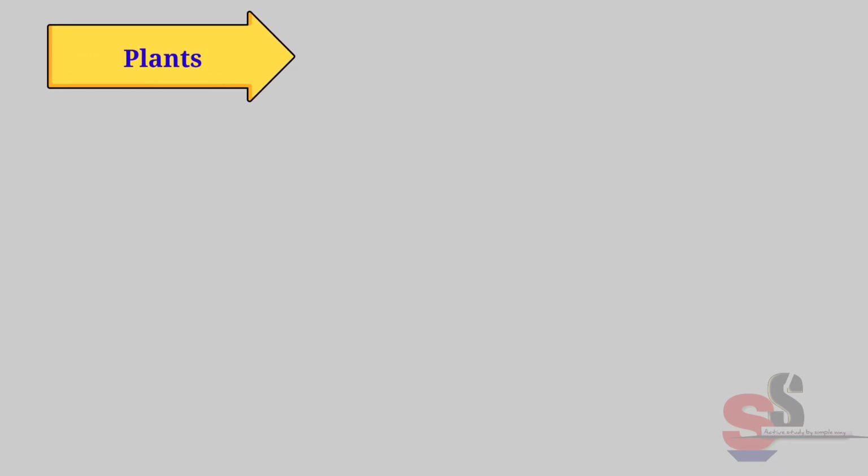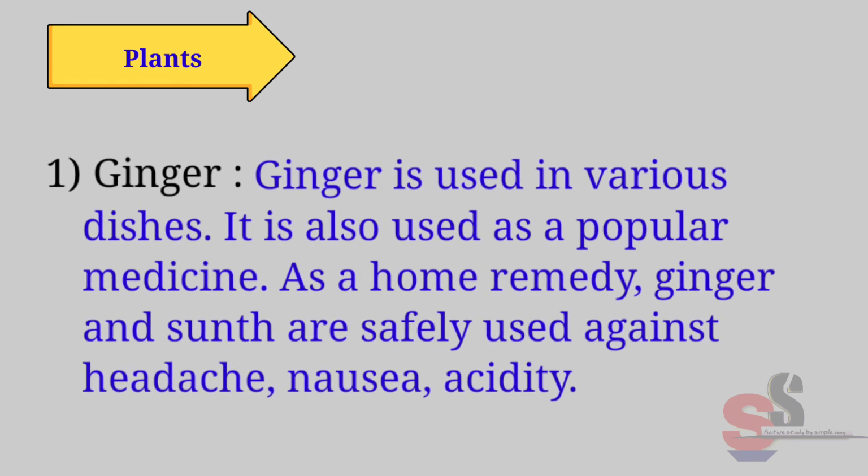Now, we will see the uses of plants. First one, ginger. Ginger is used in various dishes. It is also used as a popular medicine. As a home remedy, ginger and sunt, means dried ginger powder, are safely used against headache, nausea and acidity.